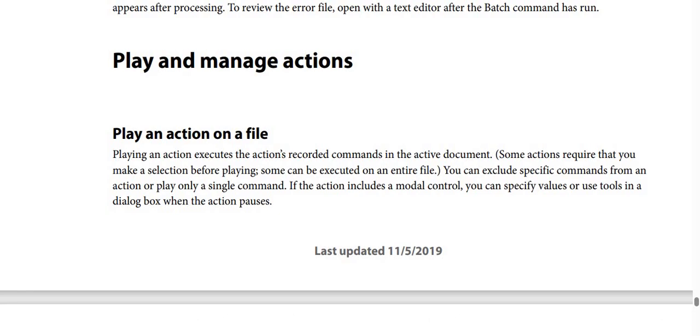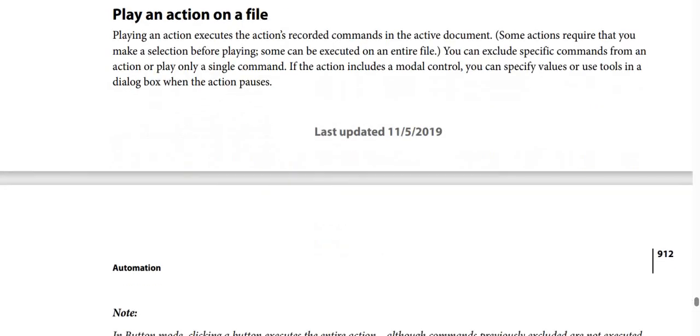Playing an action executes the action's recorded commands in the active document. Some actions require that you make a selection before playing, and some can be executed on an entire file. You can also exclude specific commands from an action or play only a single command. If the action includes a modal control, you can specify values or use tools in a dialog box when the action pauses.